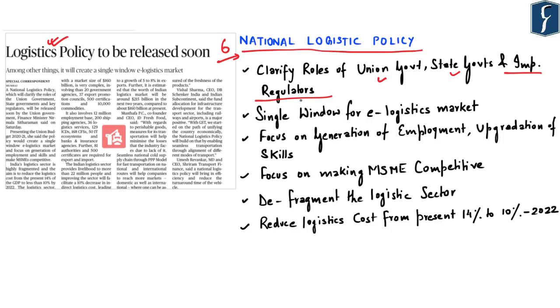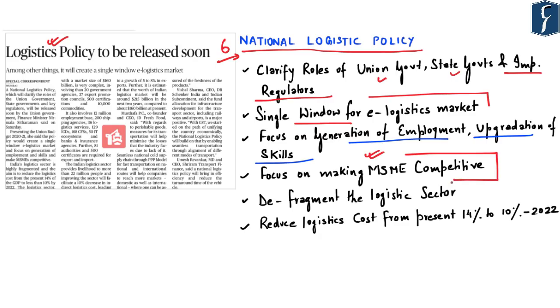The policy aims to create a single window mechanism for the e-logistics market. And the focus of this policy would be not only to generate employment in the sector, but also to upgrade skills in the logistics sector. Further, the policy wants to focus on making MSMEs competitive, especially in the logistics sector.